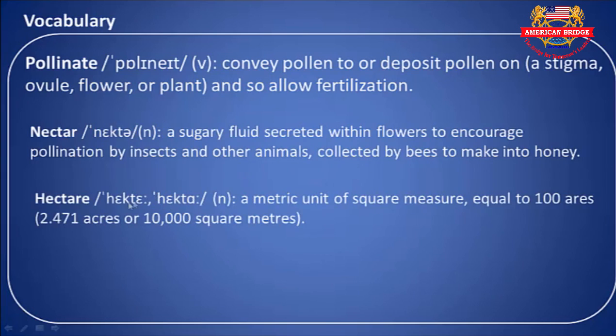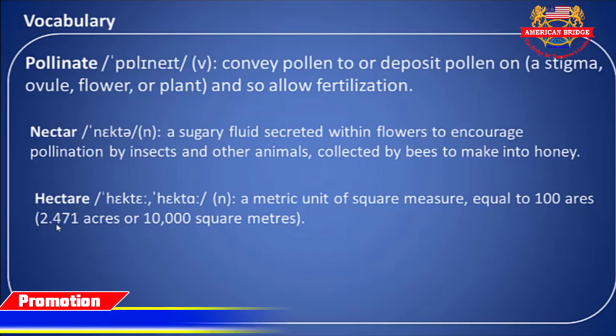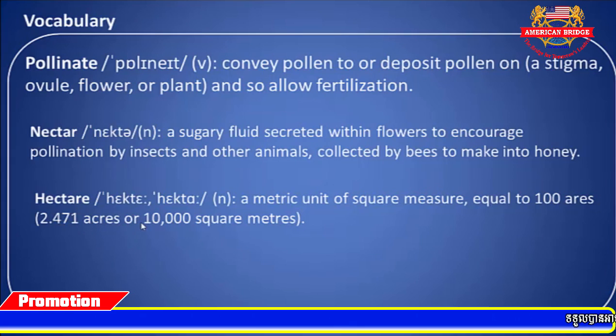The next one, the word hectare, that you probably know how to translate in Khmer. A hectare is a metric unit of square measure equal to 100 acres, or 2.4771 hectares, or 10,000 square meters.